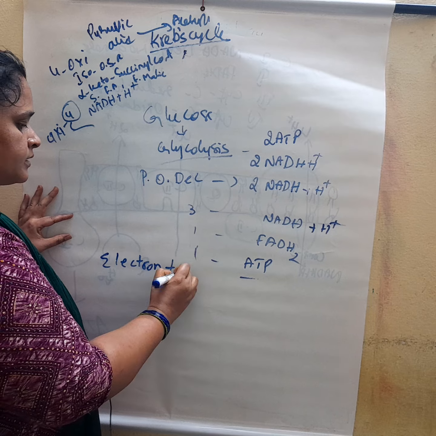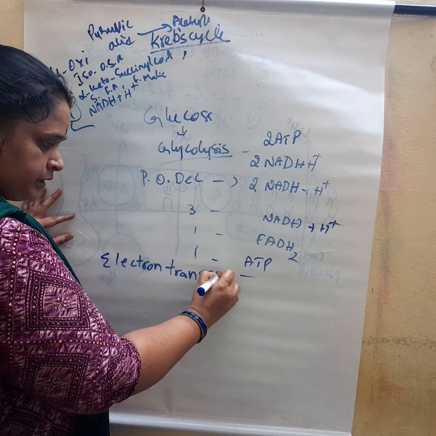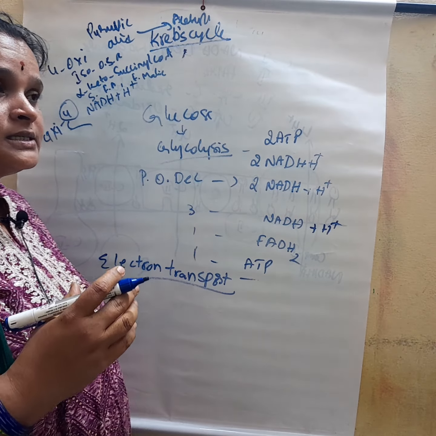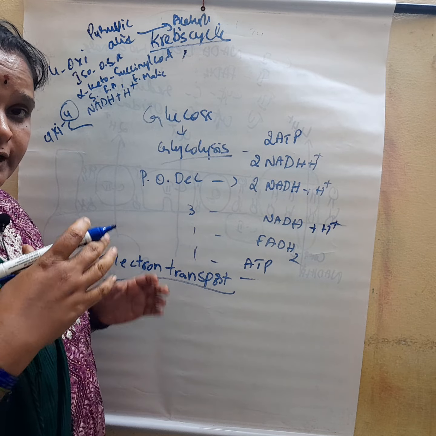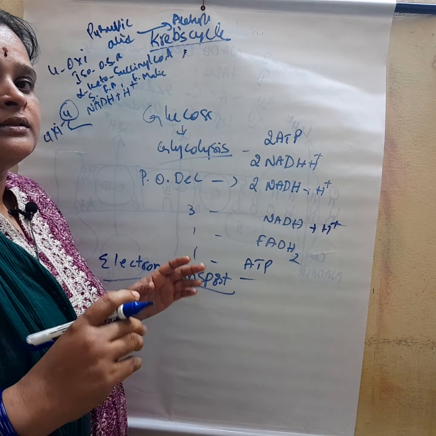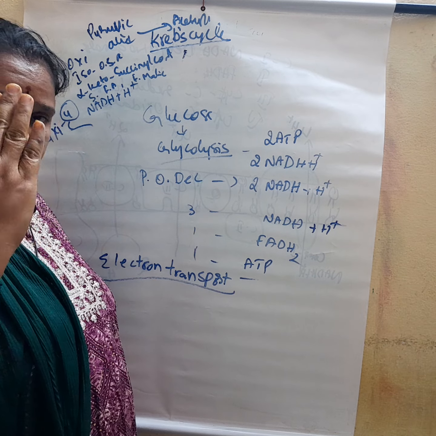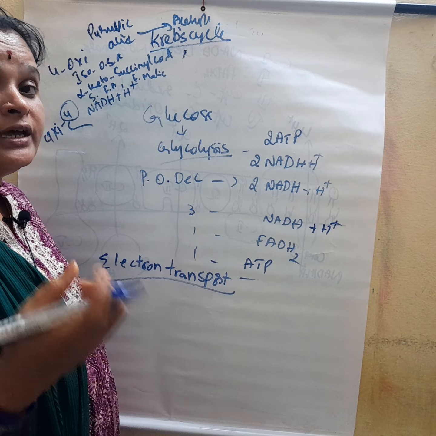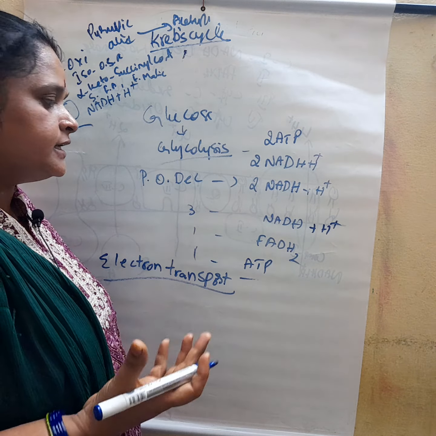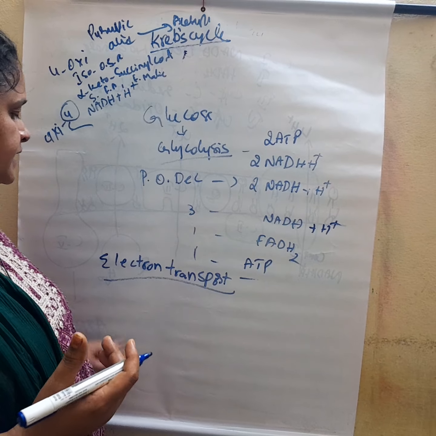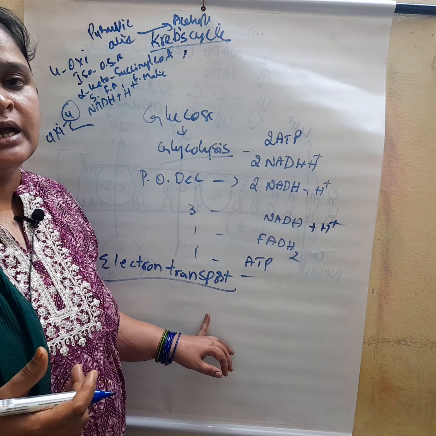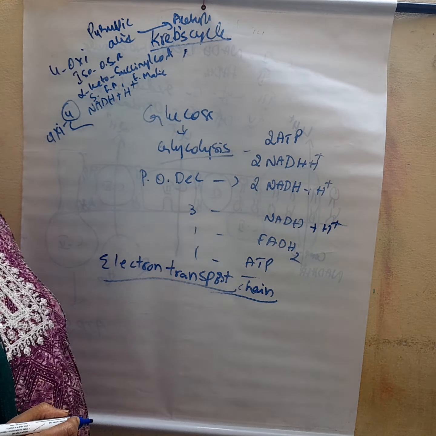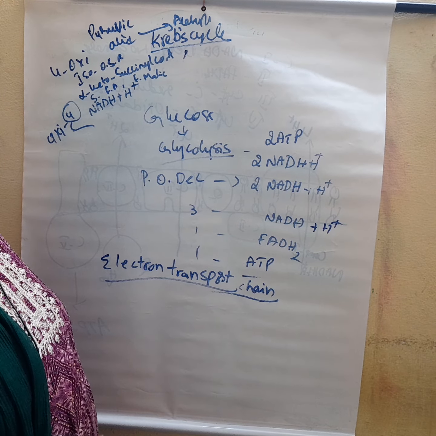Here membrane bound protein substances transfer the electrons from one to another, and ultimately it reaches the ATP synthase complex and generates the ATP. That is called the electron transport chain.